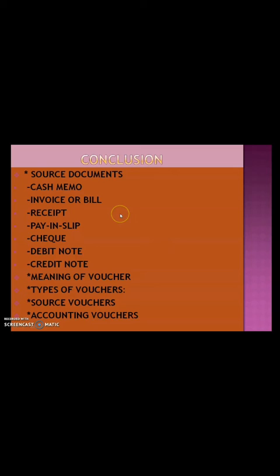So children, now it is time to conclude our class. Today we have studied about source documents. We saw that cash memo, which is for cash transaction, invoice or bill related to credit transaction, receipt, pay slip, cheque, debit note and credit note. These all are examples of source documents. And we saw what are vouchers. Vouchers are used for recording the transaction in the books of account. So we record the transaction in vouchers using these source documents.